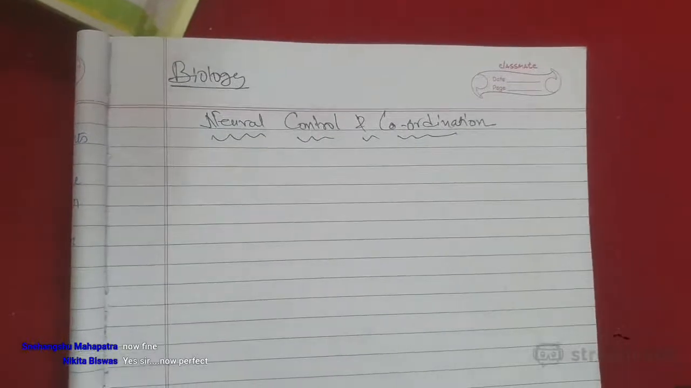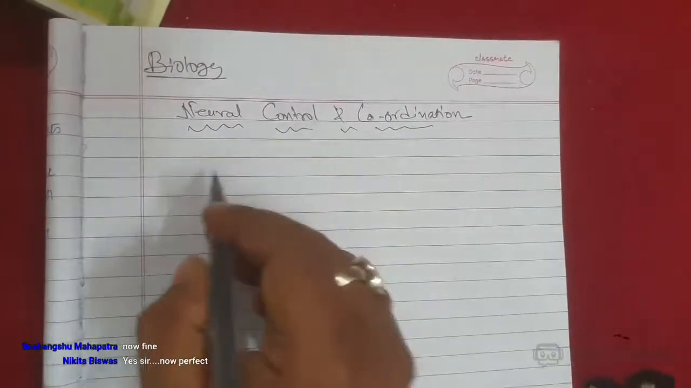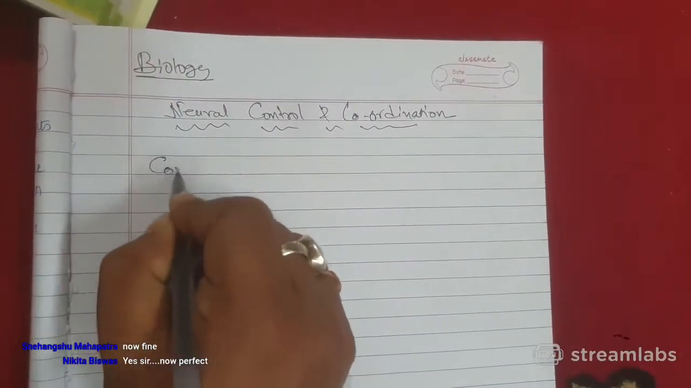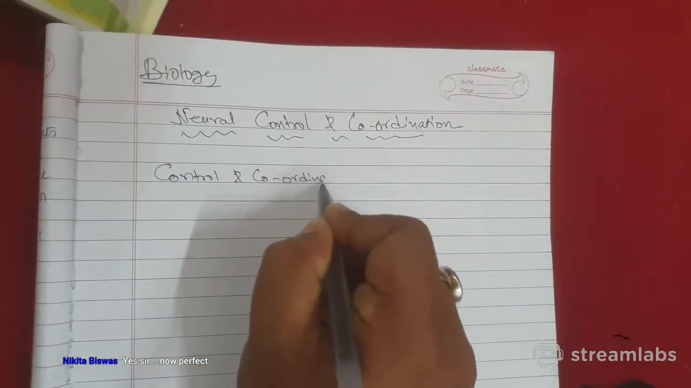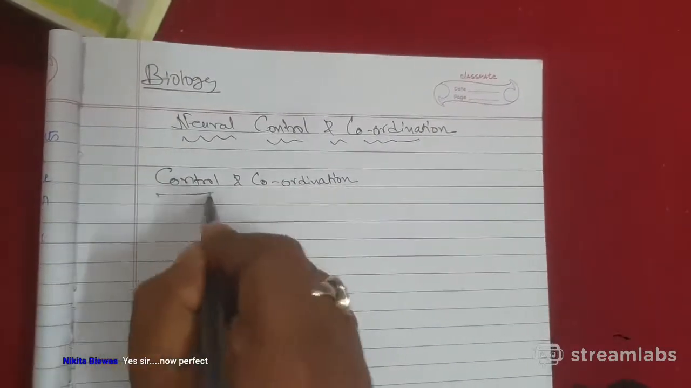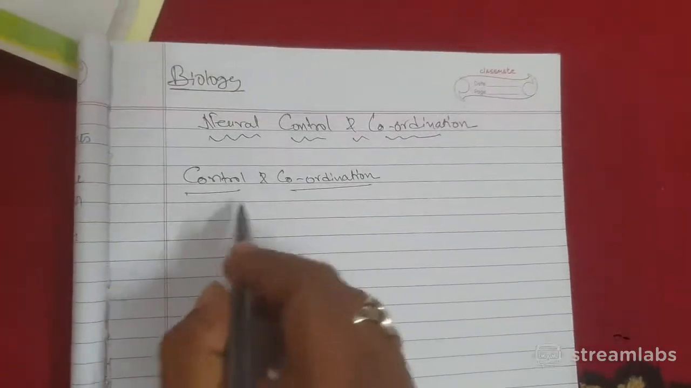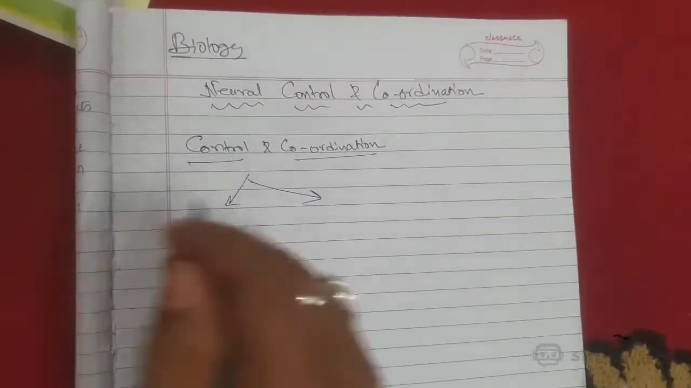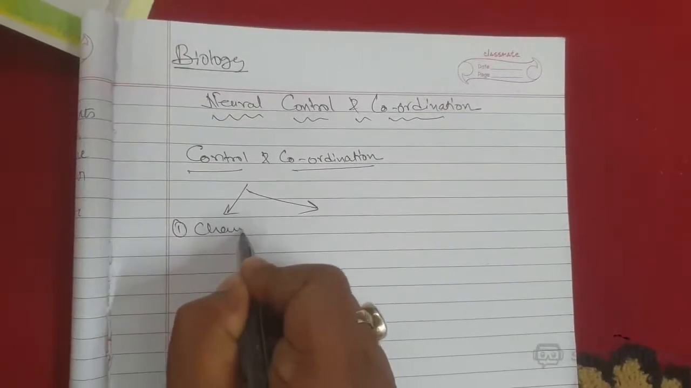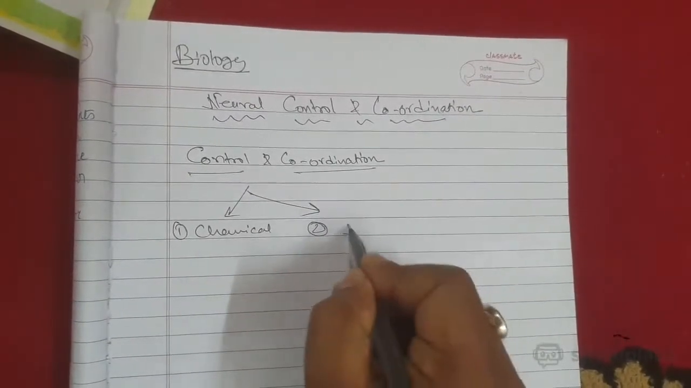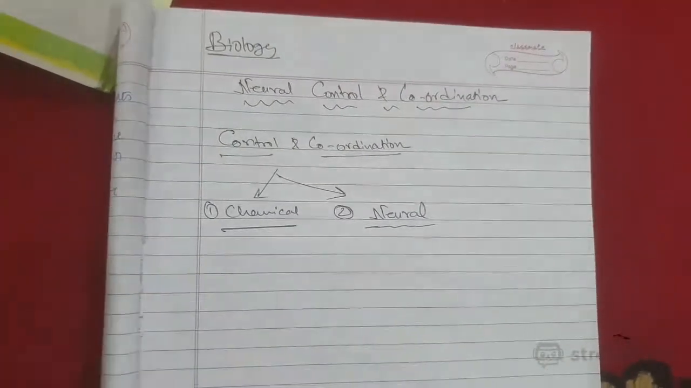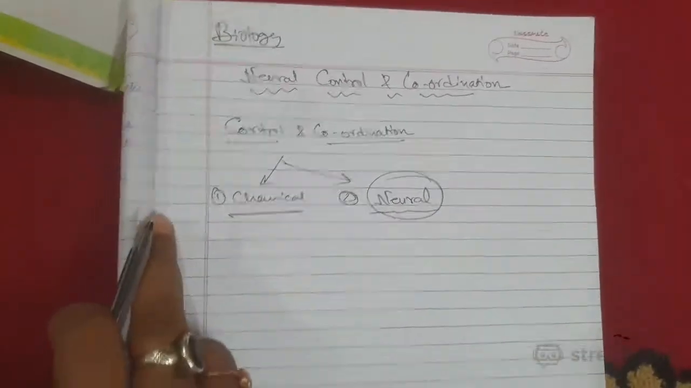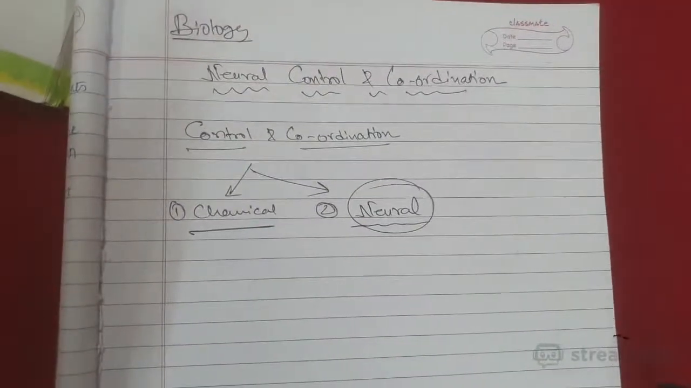Okay, now you see. Neural control and coordination. If you want to understand control and coordination, this was your class 10 chapter's name. If you want to understand what is control, what is coordination, there are two types of control and coordination in our body. Number one is chemical and number two is neural. We will do neural today. First we should do neural. In chemical you have to write lots of notes, and you have already written lots of notes in the previous chapter. So today let's just understand.